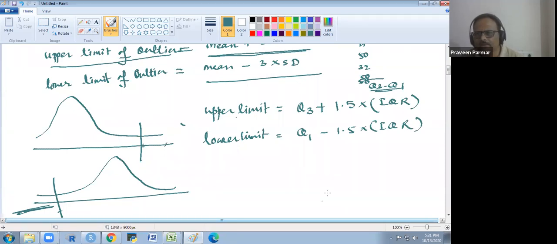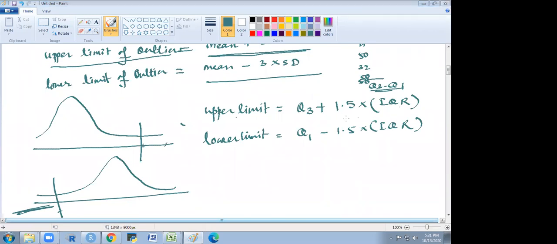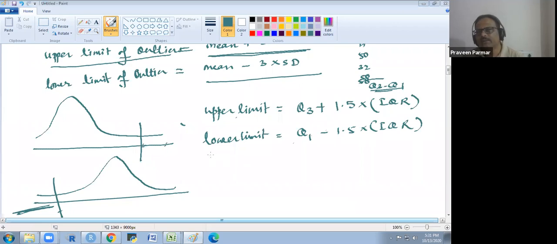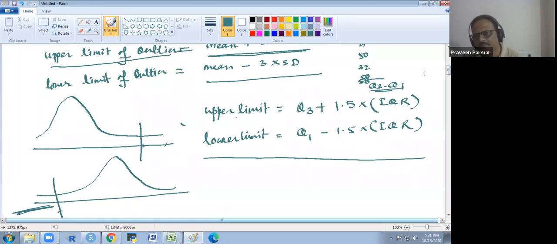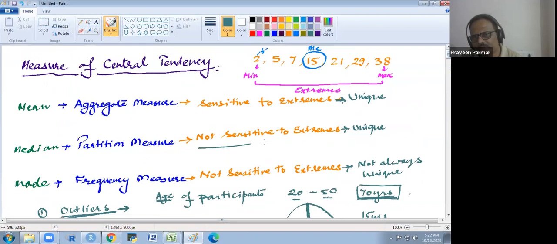Somebody asked me about quantile regression. Yes. Does that make sense to you? This we use, but the median will not change. The median will be the same as earlier. Here you give the same treatment: you adjust the extreme values to the limit of the outliers, but the median will not change. The median remains the same because we have seen that the median is not sensitive to extremes. Does that make sense to everyone?